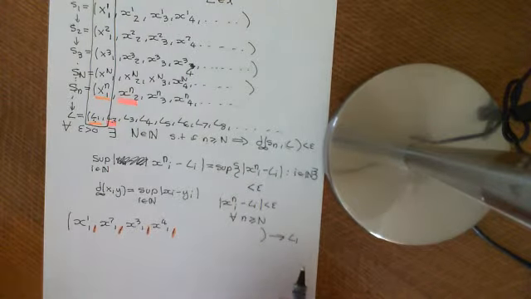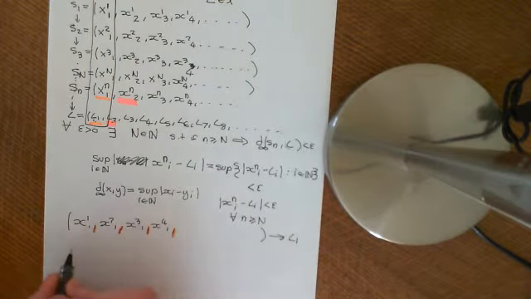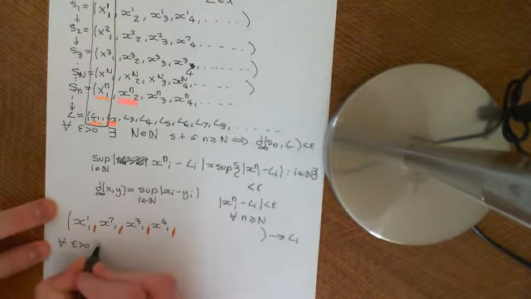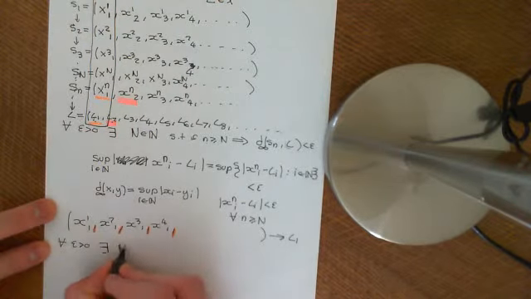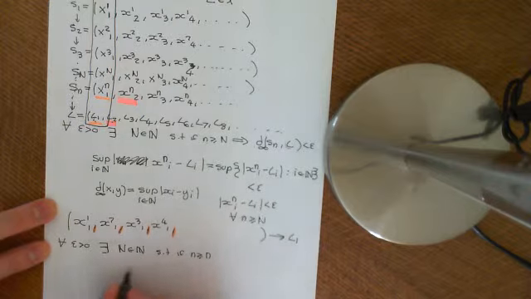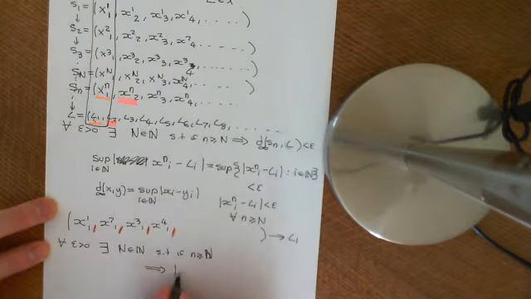So the definition of convergence says that you give me any epsilon, so for all epsilon greater than 0, there should exist a point, a big N, which is an element of the natural numbers, such that if little n is greater than or equal to big N, it should imply that the absolute value of x, let's say little n 1, minus L1, should be less than epsilon.